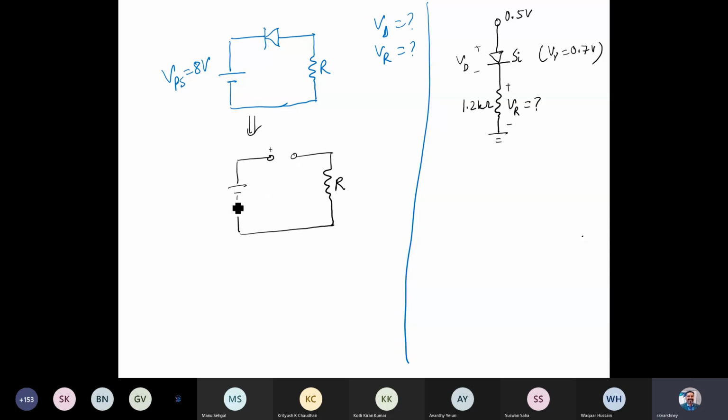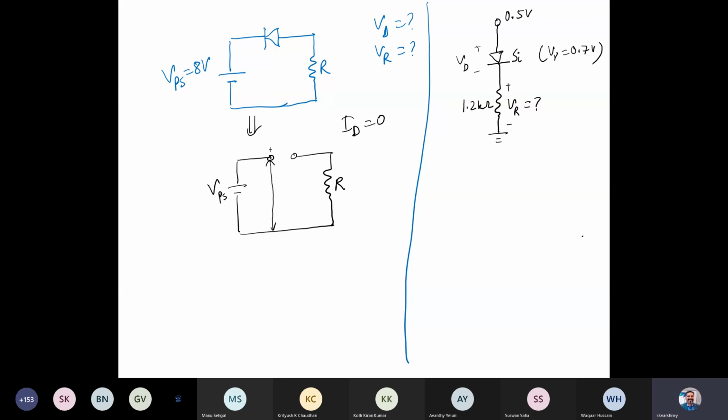So VPS is 8 volt. It means there is no current going to flow through the circuit. ID is 0. If I measure the voltage at this terminal, if I put the probe here, what is the voltage that would appear here? It would be simply VPS, whatever the number is, let's say 8 volt. So the voltage from here to here is simply 8 volt.